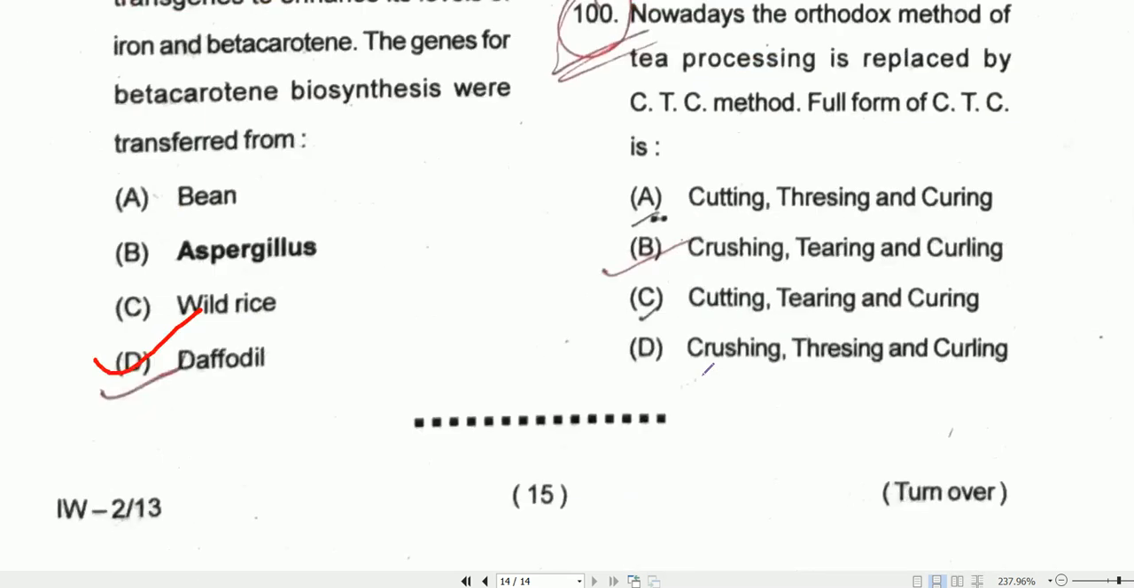Coming to the last question, question number 100. Nowadays, the orthodox method of tea processing is replaced by the CTC method. So CTC stands for: C for crushing, T for tearing, and C for curling. So this is all from question number 51 to 100.